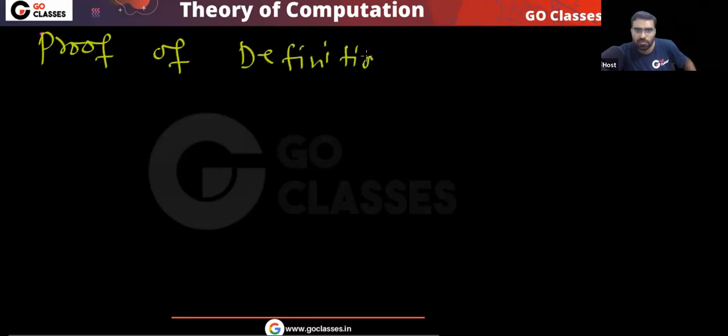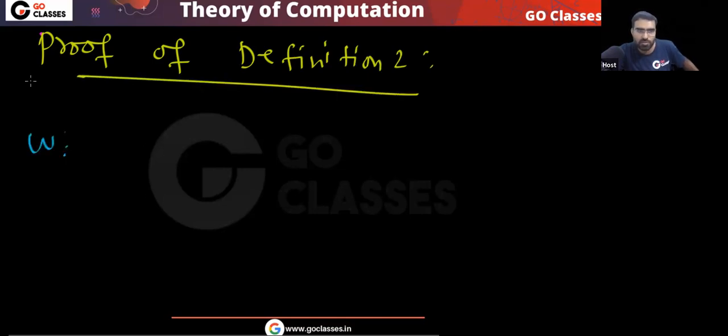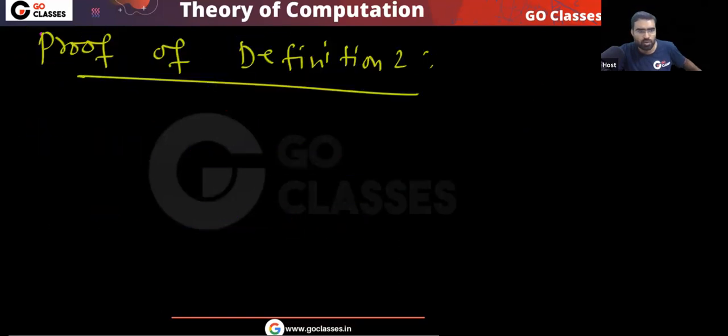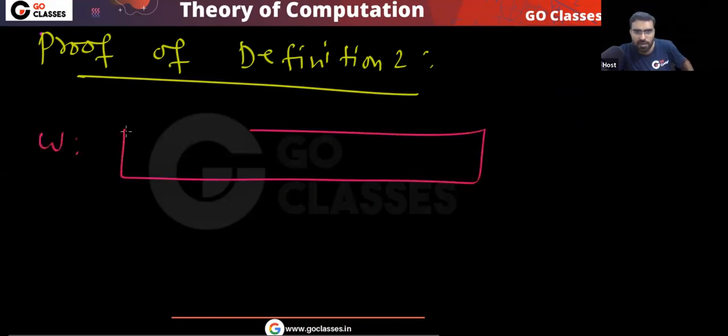In the proof of definition 2, where the pumping length is P, what can you do? You can take a candidate string and consider the last P symbols.